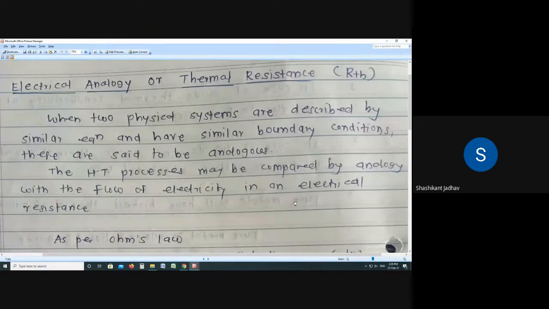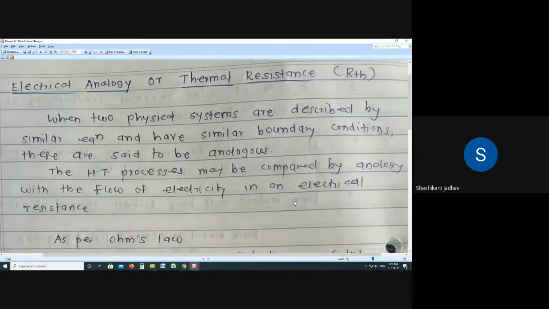If there is a voltage difference, at that time current is flowing. Means in the electrical system current is flowing because of the potential difference. Means dV is there, voltage difference is there. Current is flowing because of the potential difference, and which factor is opposing this current? That factor is nothing but resistance.